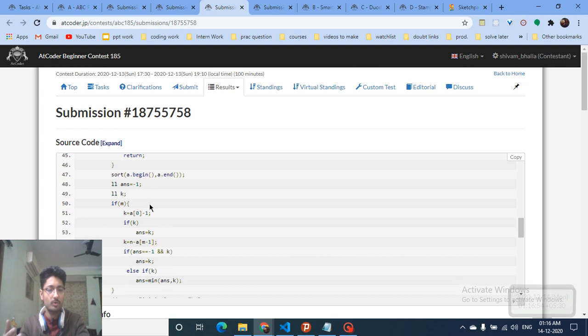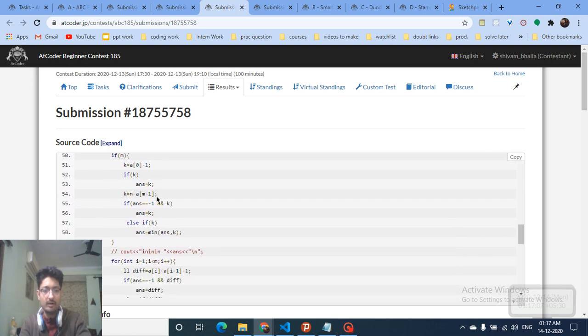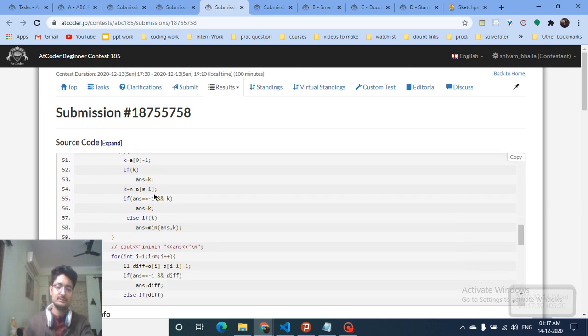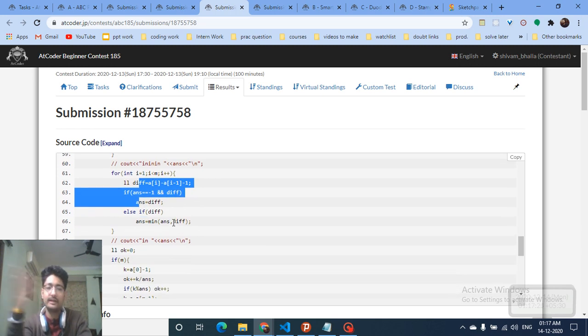But if there is some blue ball, then you take that ball and find out how many balls are before it, which is a0 minus 1, because the first index minus the current index tells you how many balls there are. Then we do the same for the last index, because we need how many balls are left from the last blue ball to the last element. The total length minus the last blue ball gives the last window size. Then take the minimum among all the window sizes.